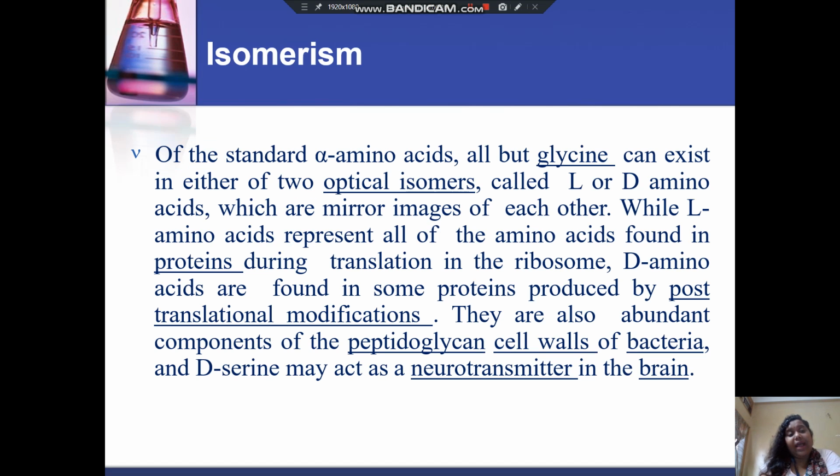So now, what is isomerism? Of the standard alpha amino acids, all but glycine can exist in either of two optical isomers called L or D amino acids, which are the mirror images of each other. L amino acids represent all of the amino acids found in proteins during translation in the ribosome, and D amino acids are found in some proteins produced by post-translational modifications. They are also abundant components of the peptidoglycan cell walls of bacteria, and D-serine may act as a neurotransmitter in the brain.